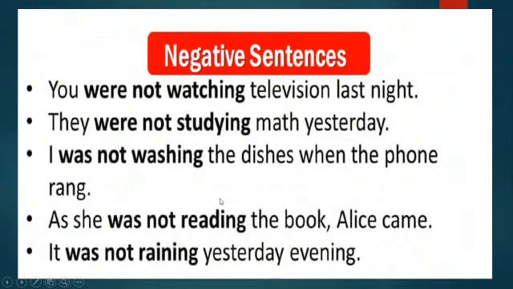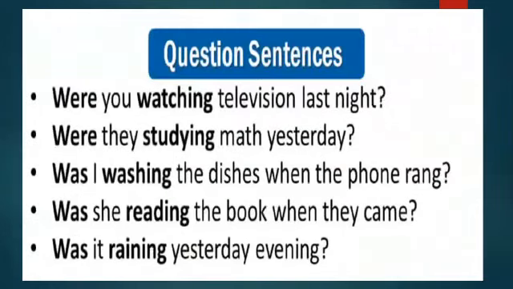Negative form. You were not watching television last night. They were not studying math yesterday. I wasn't washing the dishes when the phone rang. As she wasn't reading the book, Alice came. It wasn't raining yesterday evening. These are negative sentences. And in question form, were you watching television last night?